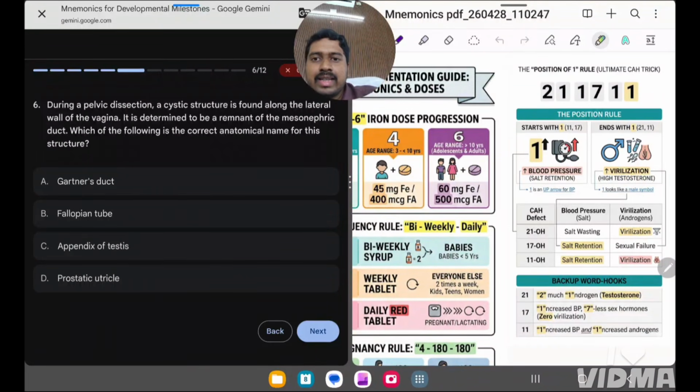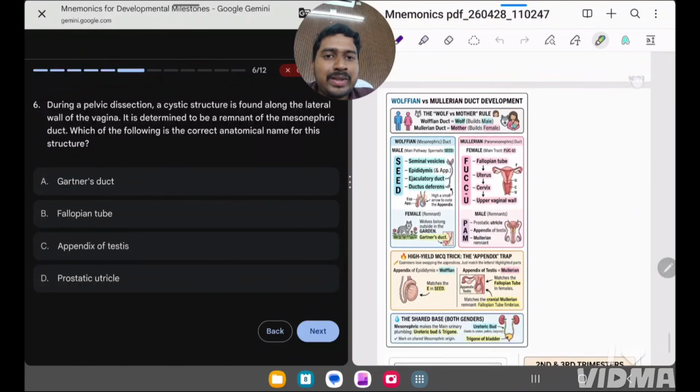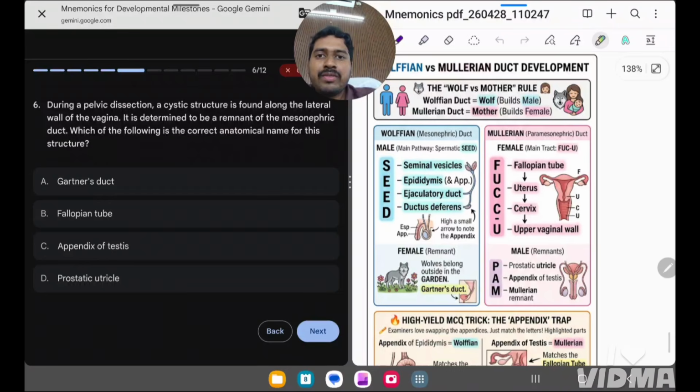So next question is regarding pelvic organ, the reproductive tract development. So under OBG, we have this development of Wolffian and Mullerian duct. Okay, so Wolffian is mesonephric and Mullerian is paramesonephric. So the question here is from the mesonephric duct, which is the remnant that leads to cystic structure in the lateral wall of vagina. So basically, what is the remnant of mesonephric duct in females?